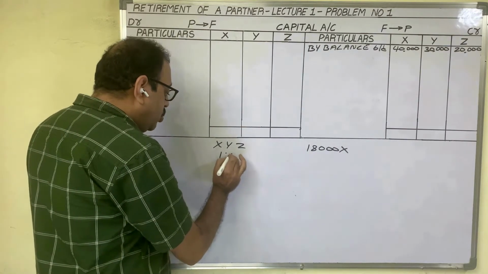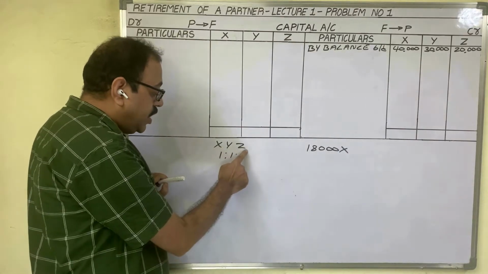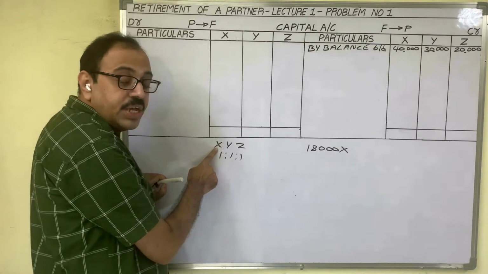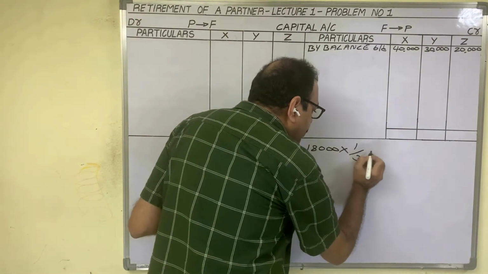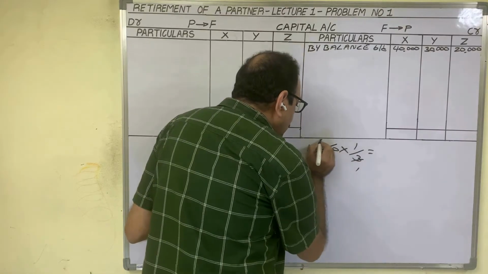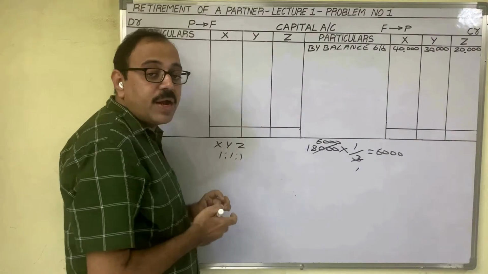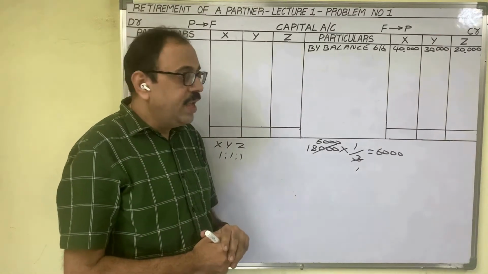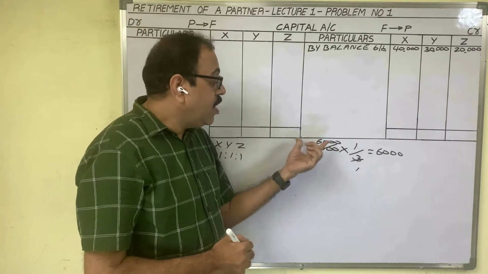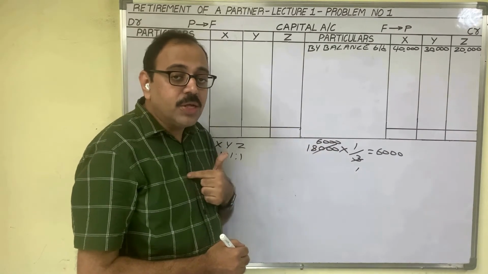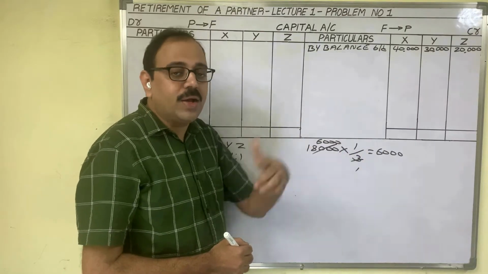Means 1:1:1 is the old profit and loss ratio. Three members are there. Therefore, each partner's share is 1/3. 18,000 into 1/3 is equal to 6,000 rupees. Out of 18,000 rupees, each partner's share is 6,000 rupees. In the capital accounts, we should write this general reserve. At the time of retirement, the firm has to pay the general reserve share of 6,000 rupees to the partner.